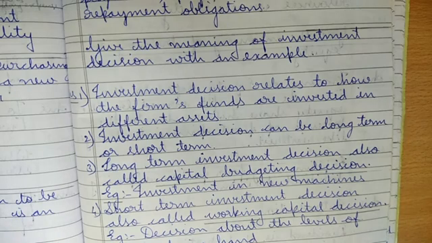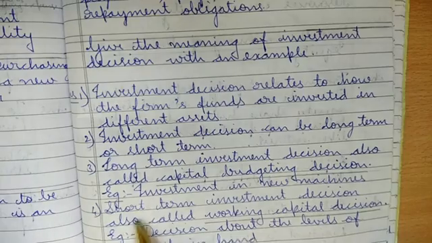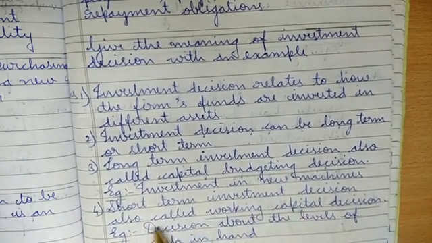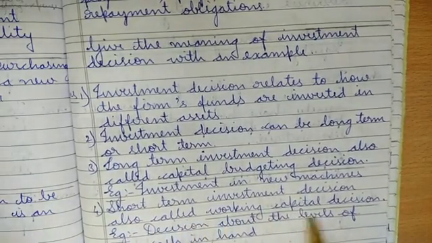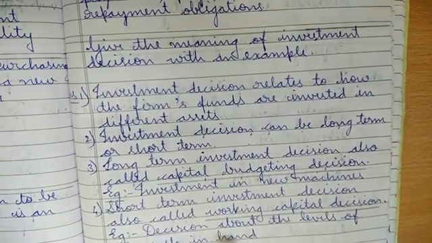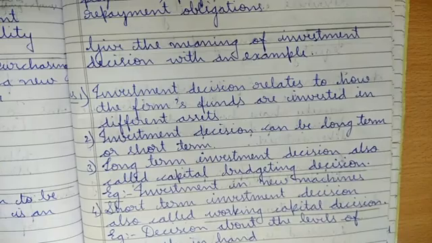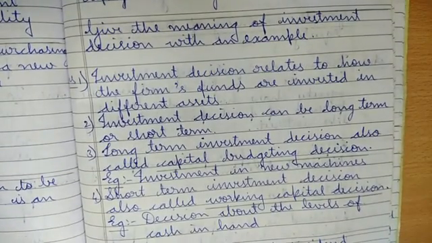So that time we have to invest for a long period of time because we are unable to pay the money at the appropriate time. Okay, next is short-term investment decision, also called working capital decision. Example, decision about the levels of cash in hand. Okay, so this is short-term.